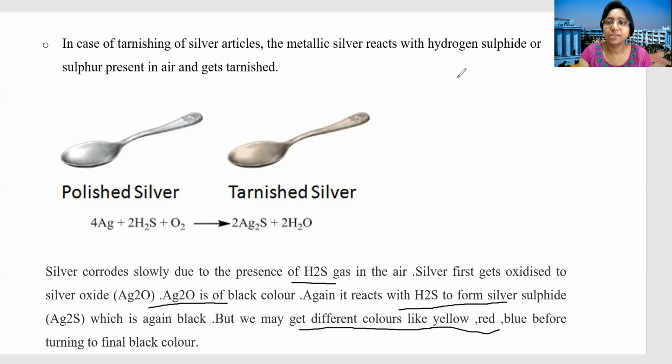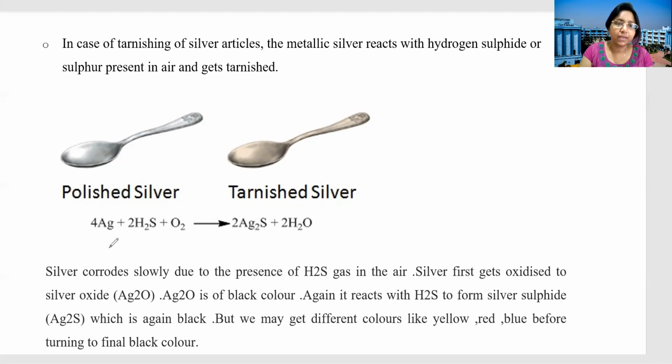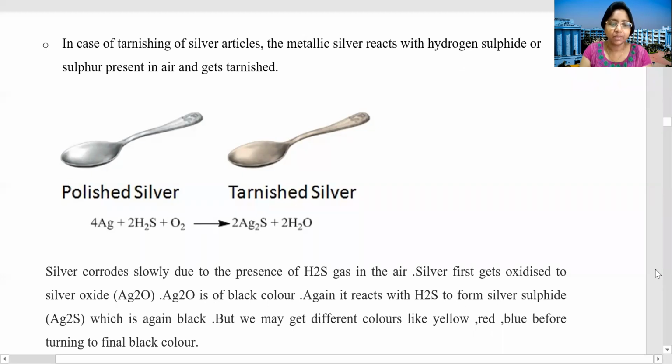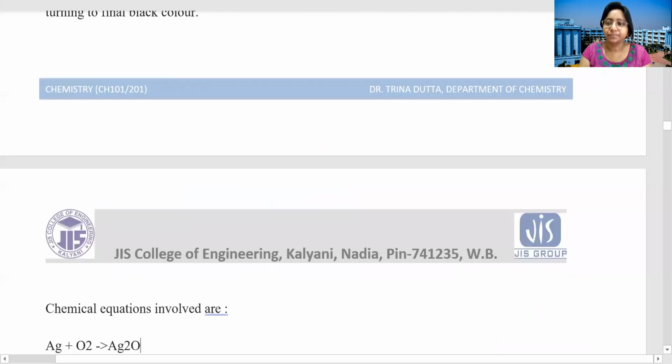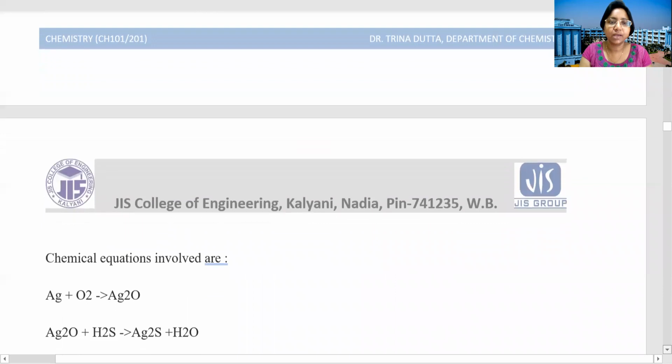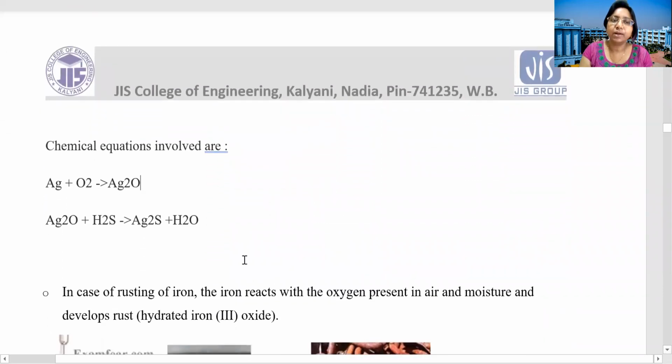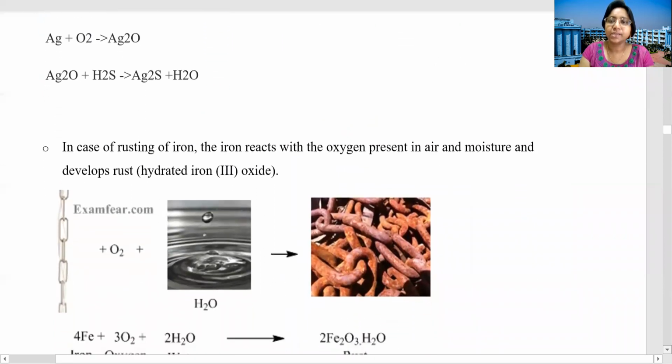Now let's see the reaction: silver plus H2S plus O, we get Ag2S plus H2O. The stepwise reactions are given here: silver plus oxygen, first we get Ag2O, then Ag2O plus H2S, we get Ag2S plus H2O. Next example, that is the most common example. This one is the rusting of iron.